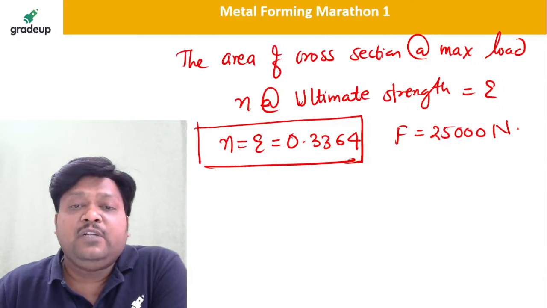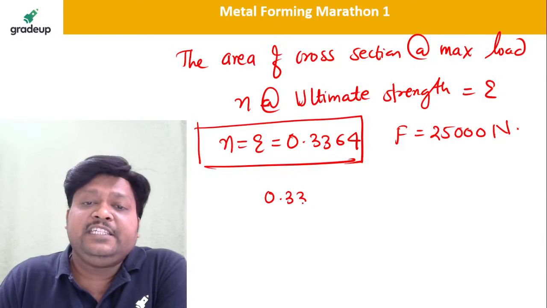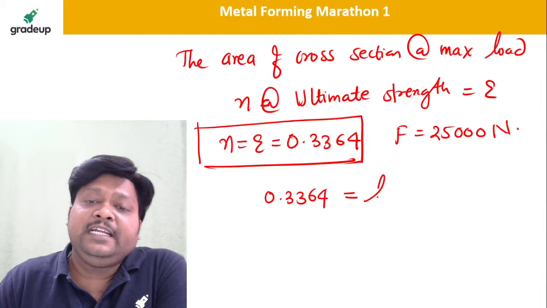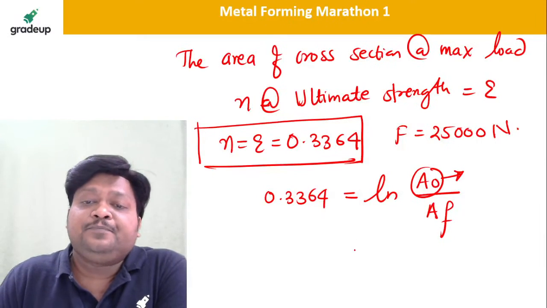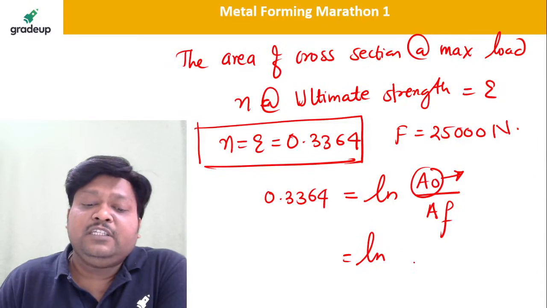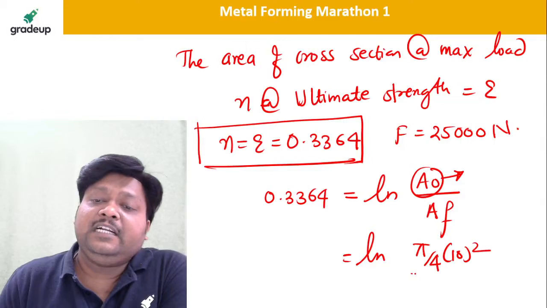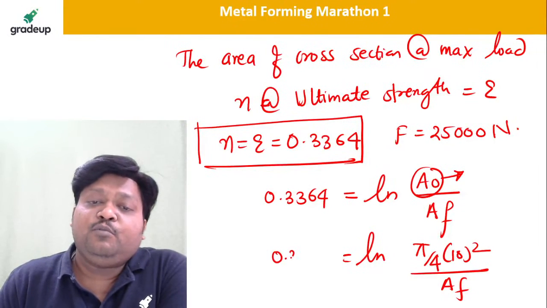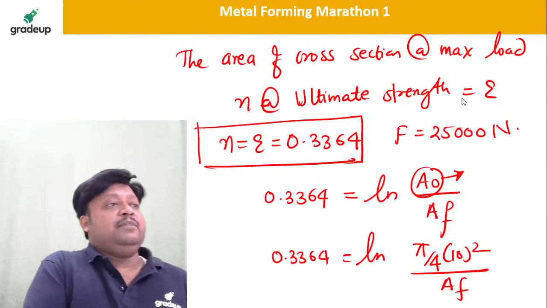So can we calculate the area corresponding to that? So if I write here, strain is how much? 0.3364, which is equal to ln of A original divided by A final. A final we need to calculate, and tell me what is A original. Ln of A original, what? Pi by 4 times diameter squared, diameter is how much? 10 mm. Pi by 4 d square divided by A final is equal to 0.3364. Tell me the value of A final.